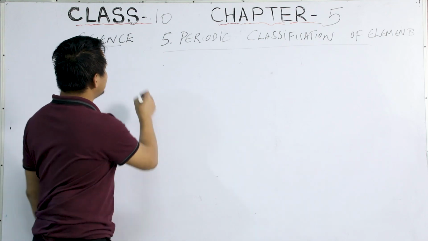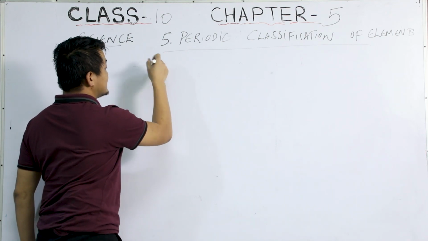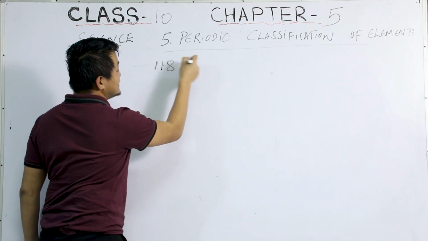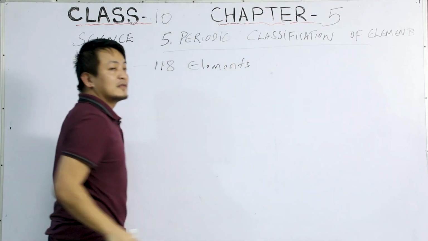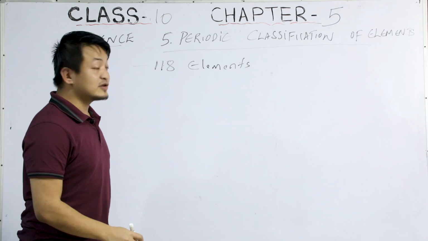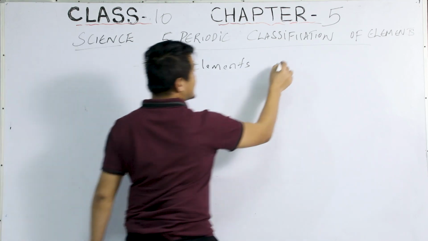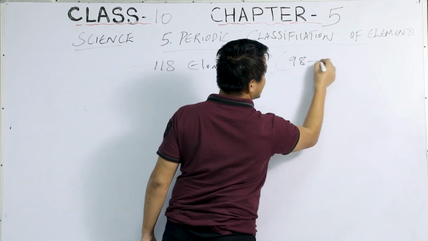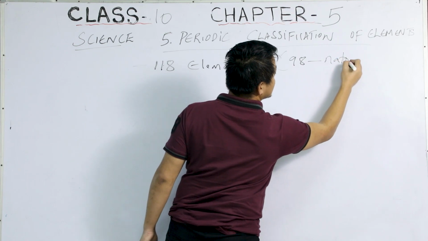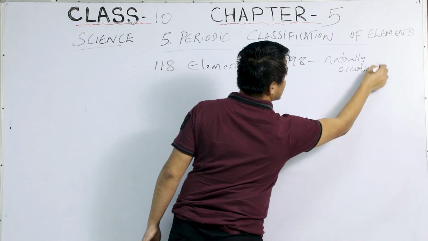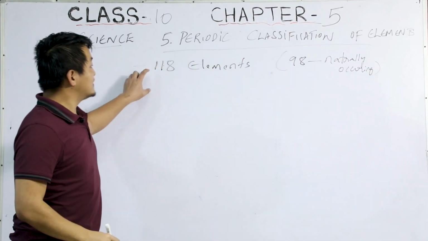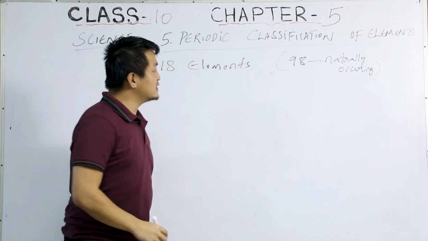Today we have 118 elements in the periodic table. Out of that, 98 are naturally occurring.